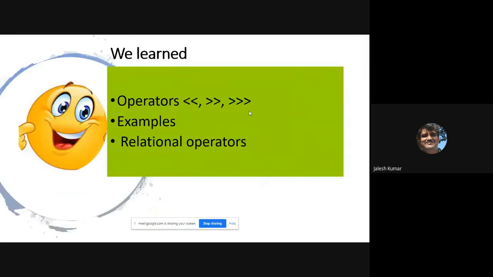So that's what we learned today. Different operators, examples, relational operators.